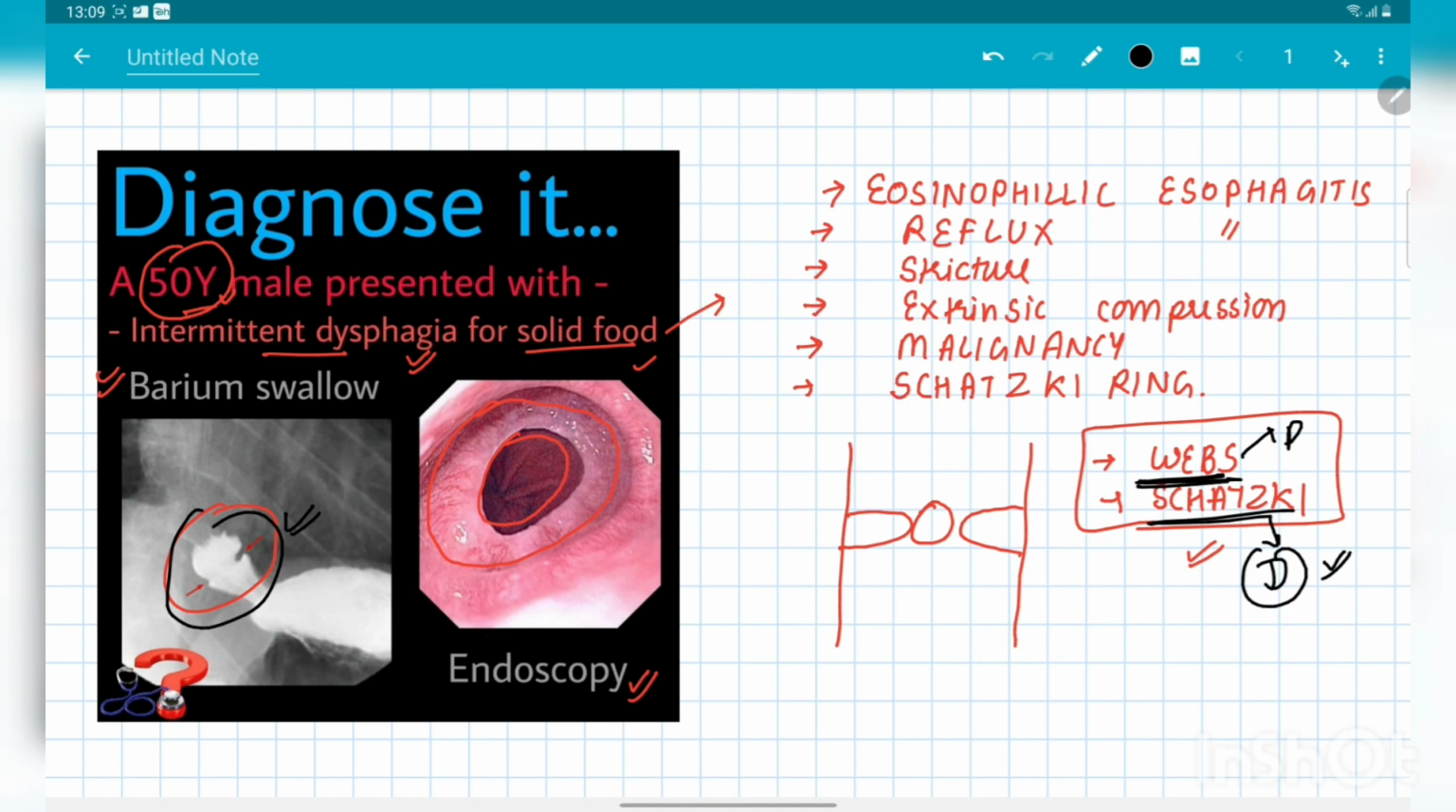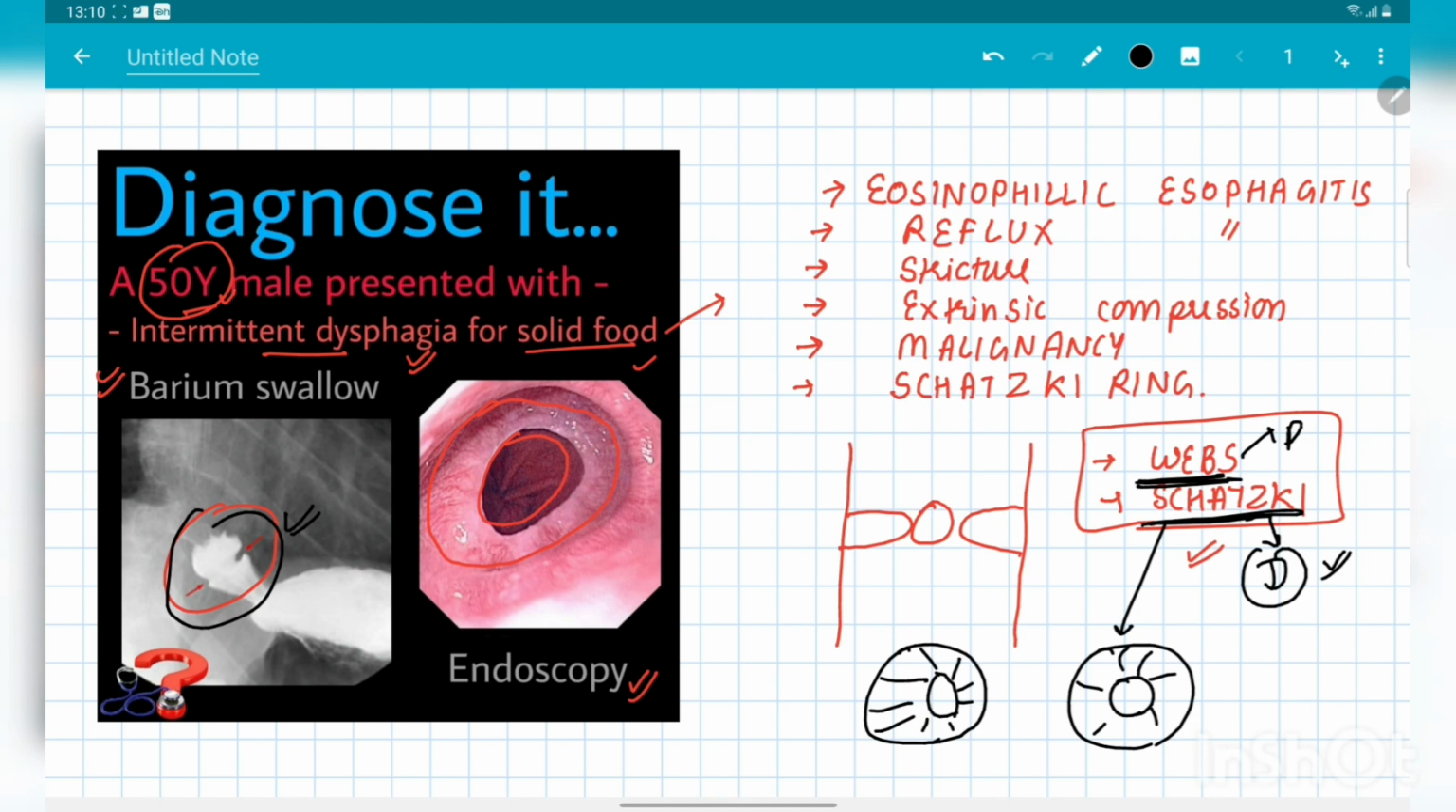And these webs are more of an eccentric kind of web. Suppose this is the esophageal lumen, then the web may be like this: one side has more of the part than the other side. And Schatzki's ring is a concentric kind of ring. In the center there is the lumen, and the outside part is similar over all the sides. So this is another differentiating point.